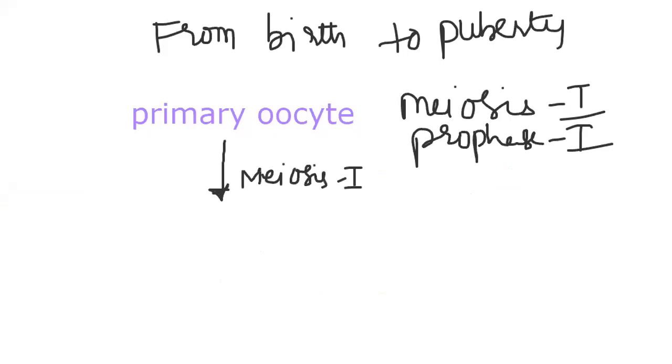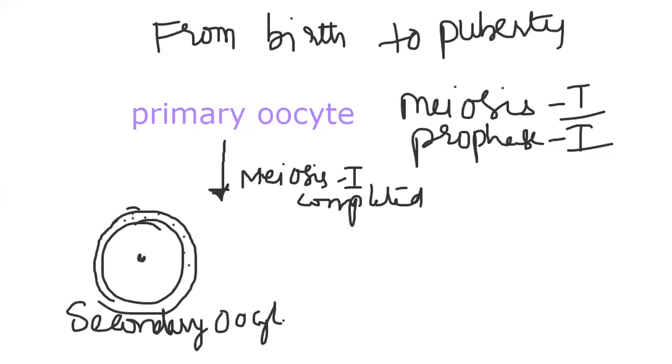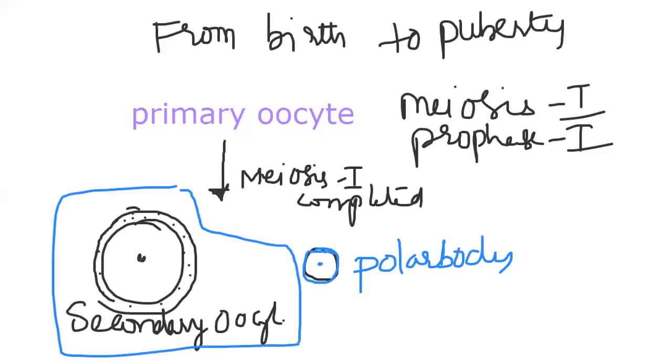When meiosis 1 is completed, we find two cells. One is the secondary oocyte. The bulk of the primary oocyte's yolk substance is taken by this one, along with the perivitelline space with perivitelline fluid. The other is the polar body. Let me change the color for the polar body. This is the polar body. Two cells are formed: one is the polar body and the other is the secondary oocyte.